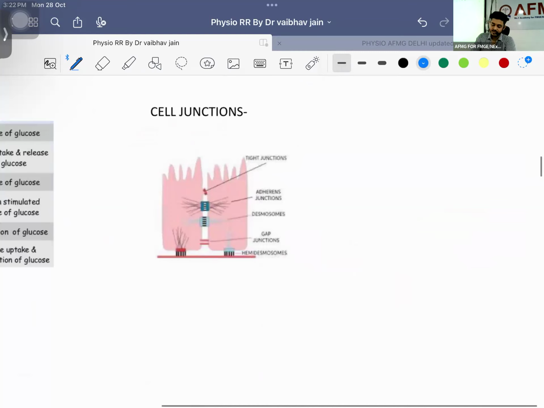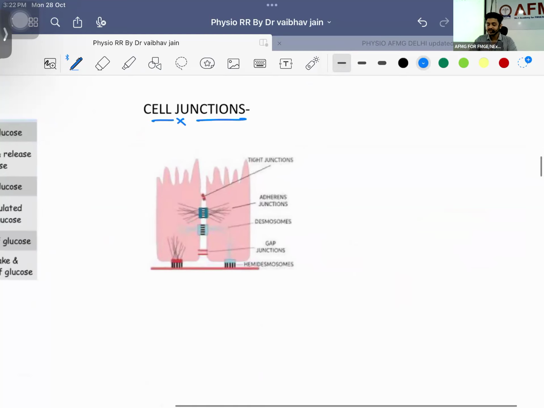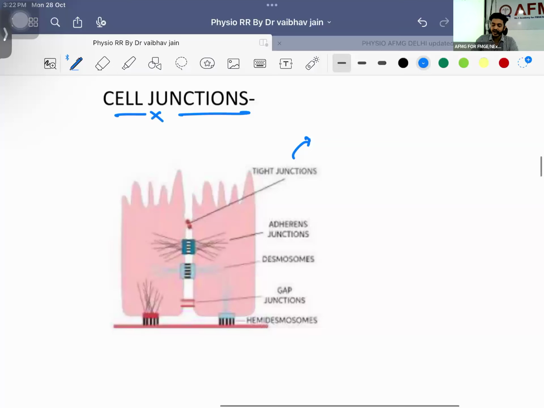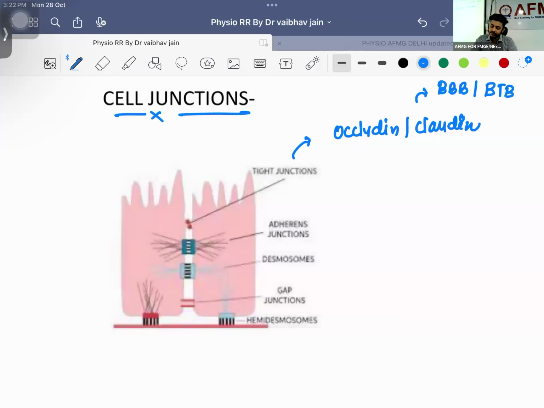Look here. Now is your cell junctions. We have two cells bound with each other with the help of something, right? So what are these? We have tight junctions. Tight junction is made up of which proteins? Occludin and claudin. They are present in your blood-brain barrier, and one more thing I have taught you, the blood-testis barrier. Adherens junctions are present because of actin and cadherins. You will study cadherins in pathology.